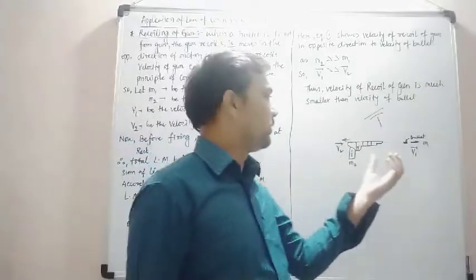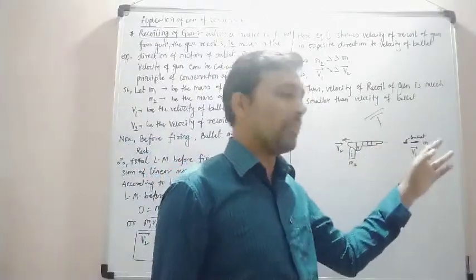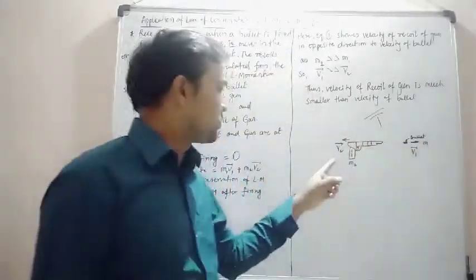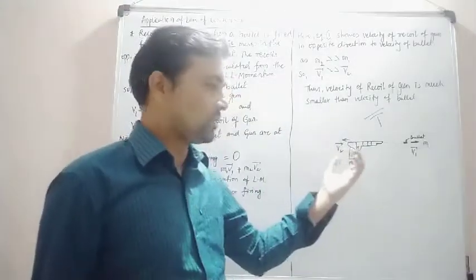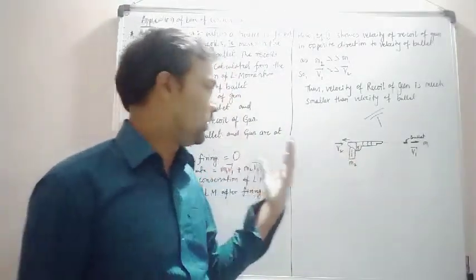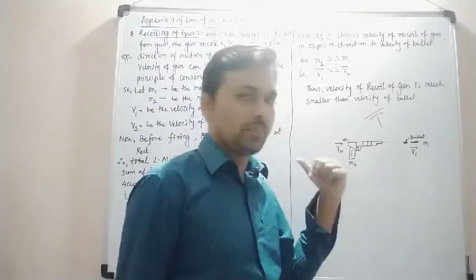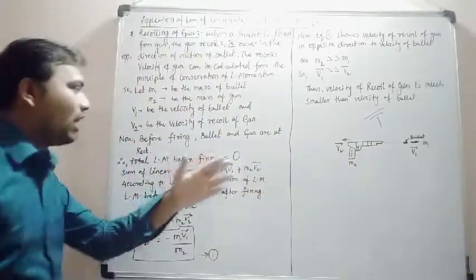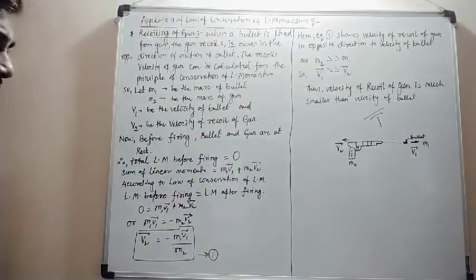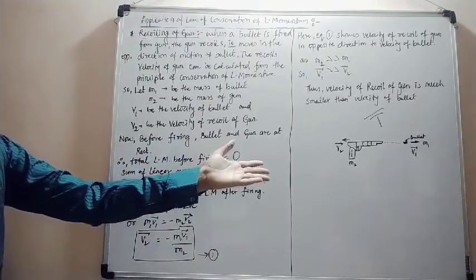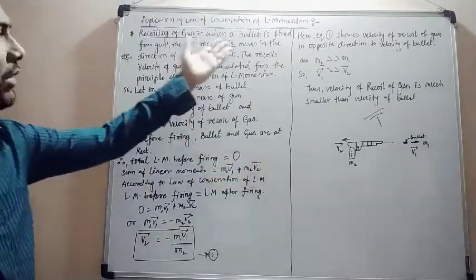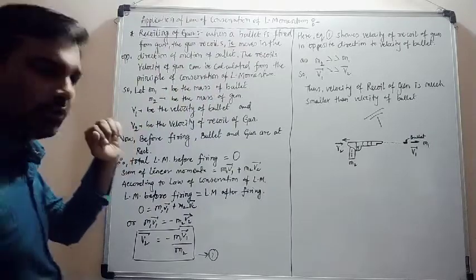The velocity of the bullet is given by vector v1 and its mass is m1, and the velocity of the gun is v2, which moves in the backward direction, and the mass of the gun is m2. Now we are going to explain how the conservation of linear momentum occurs here.